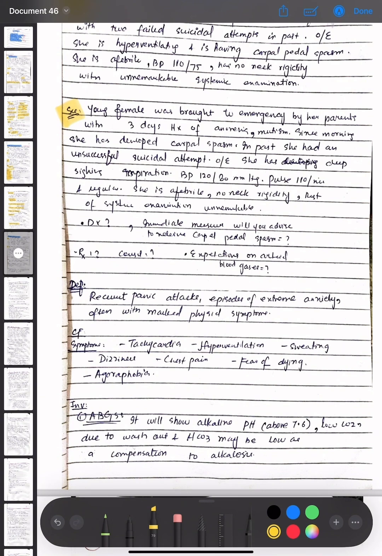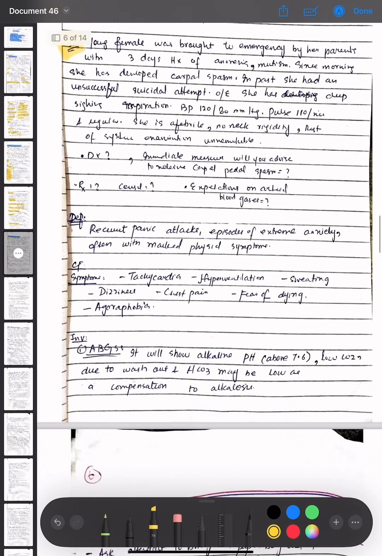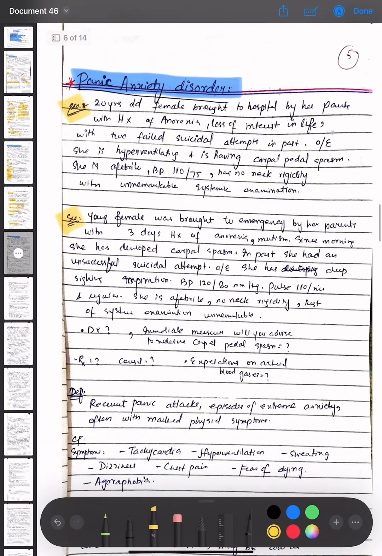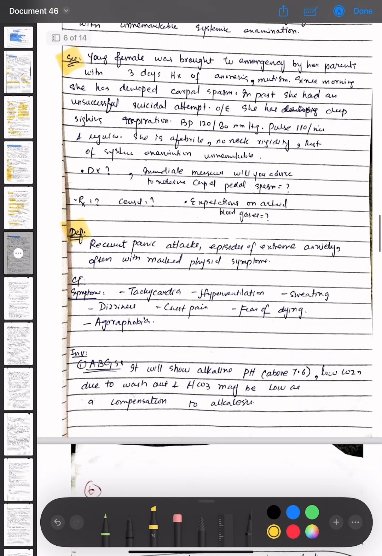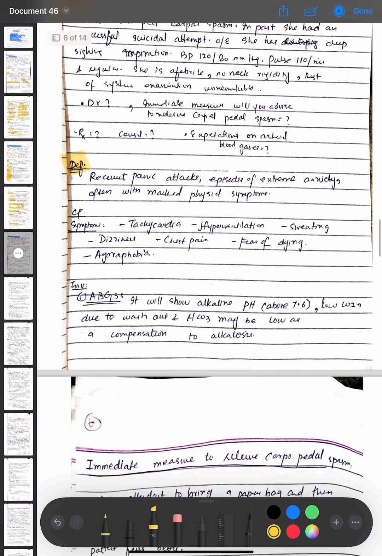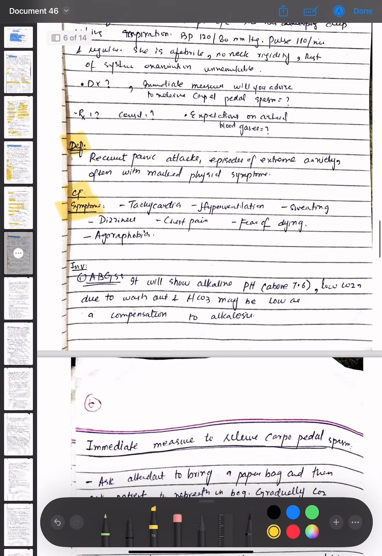So, what is the diagnosis? What are the immediate measures that you will advise to relieve carpopedal spasm? Then the treatment options, the counseling, and the expectations on arterial blood gases. The definition of panic anxiety disorder is that it is recurrent panic attack episodes of extreme anxiety, often with marked physical symptoms. The clinical features or symptoms are tachycardia, hyperventilation, sweating, dizziness, chest pain, fear of dying, and agoraphobia. The investigations that are done for panic anxiety disorder are ABGs.